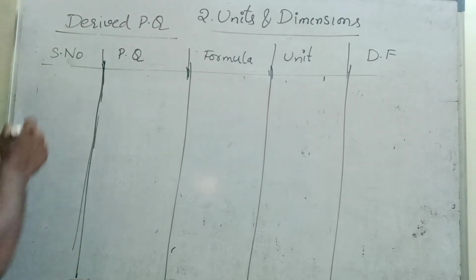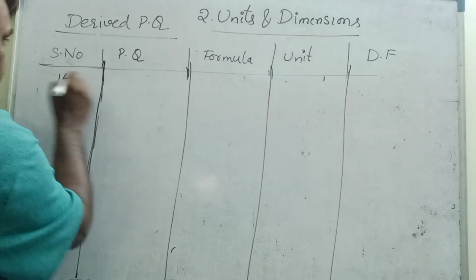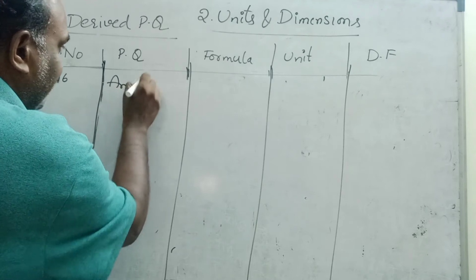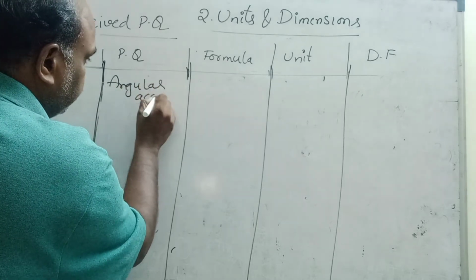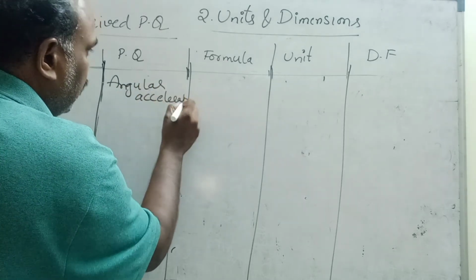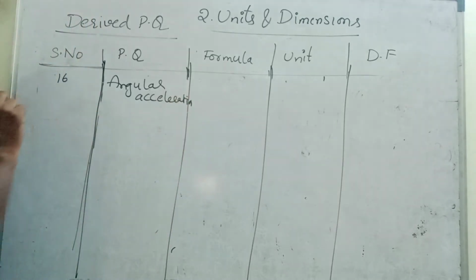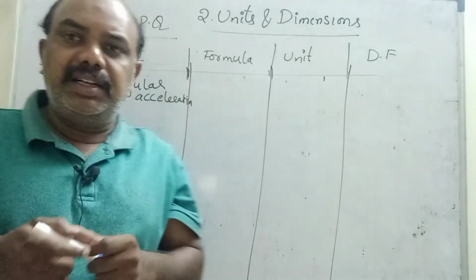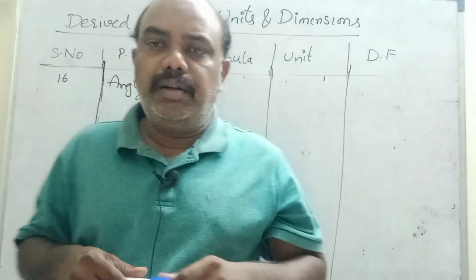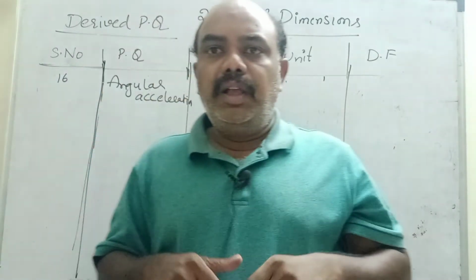Right, children. Next, angular acceleration, number 16. See, children, these are all somewhat difficult for you. Why? Because till now you did not read all these physical quantities.